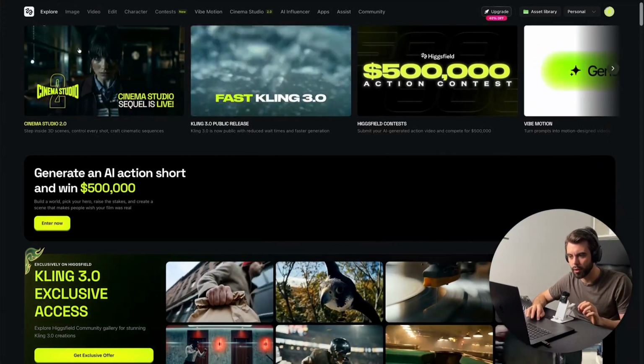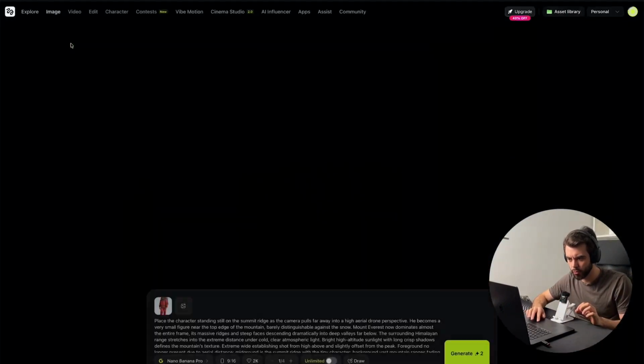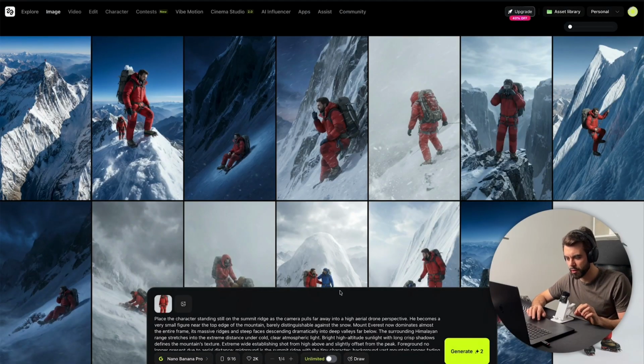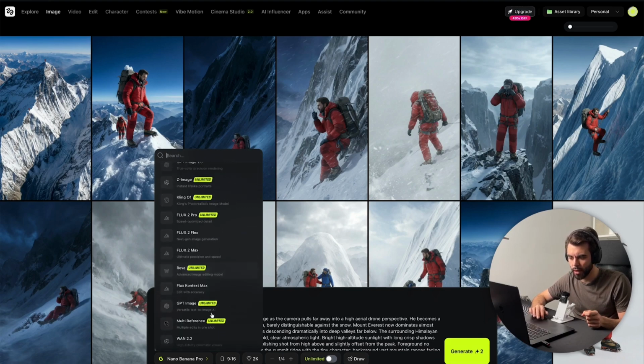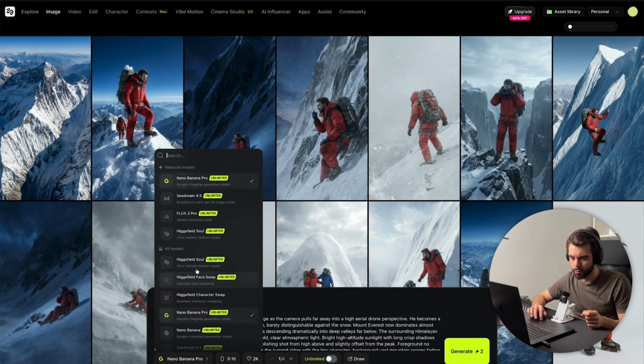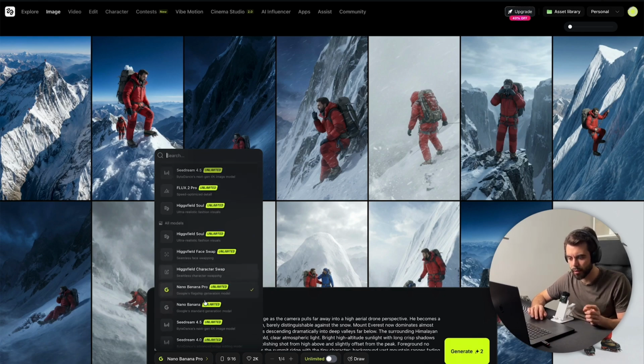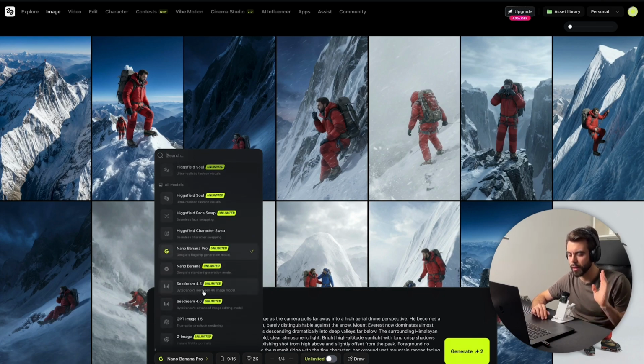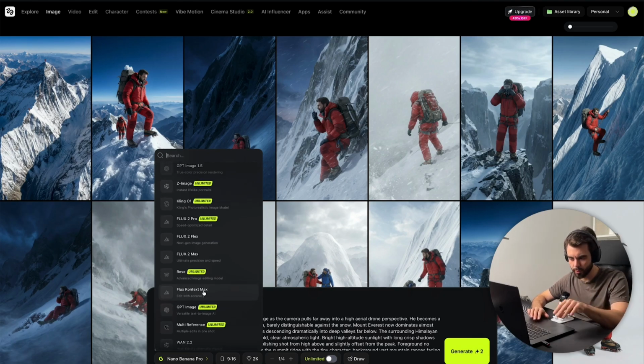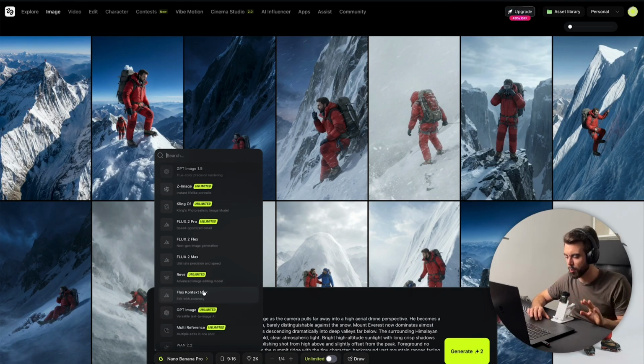And if I go into image, for example, and I click on create an image, we'll have a ton of images that I generated in the past. And if we click here at the bottom, we have a ton of different models here. So these are all the models: Higgsfield's Hold, Higgsfield's Face Swap, Nano Banana, Nano Banana Pro, C-Dream, and a lot of others. I don't know all the AIs, so don't worry that you don't know all the AIs as well.